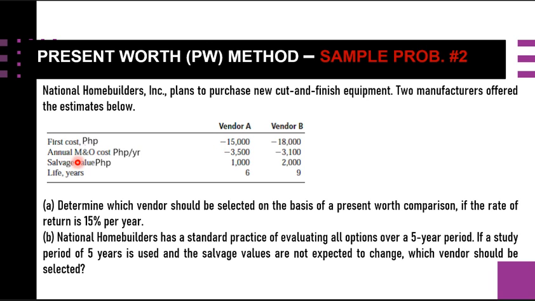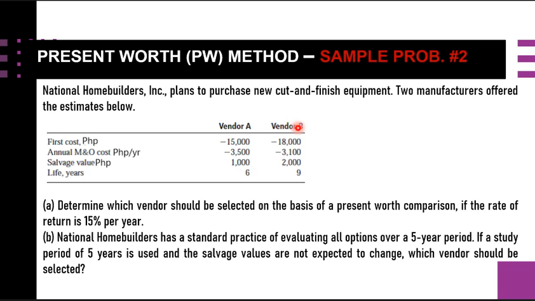The annual maintenance and operation cost in Philippine money per year is 3,500. This is also negative because it is a cash outflow. The salvage value is 1,000 since this is cash inflow, so this is positive. And the life is 6 years for vendor A.